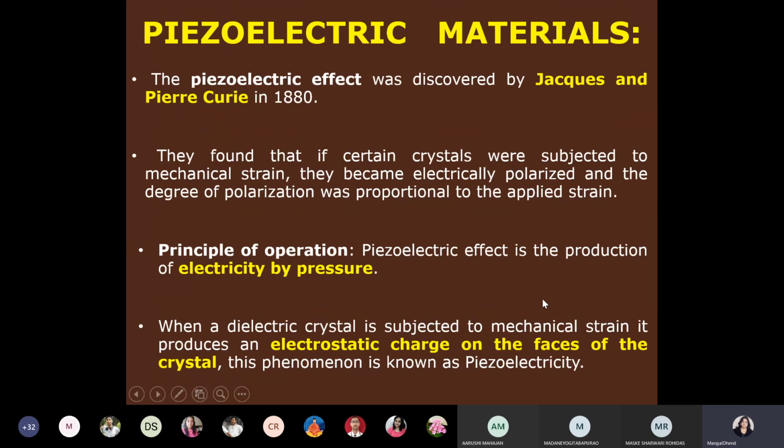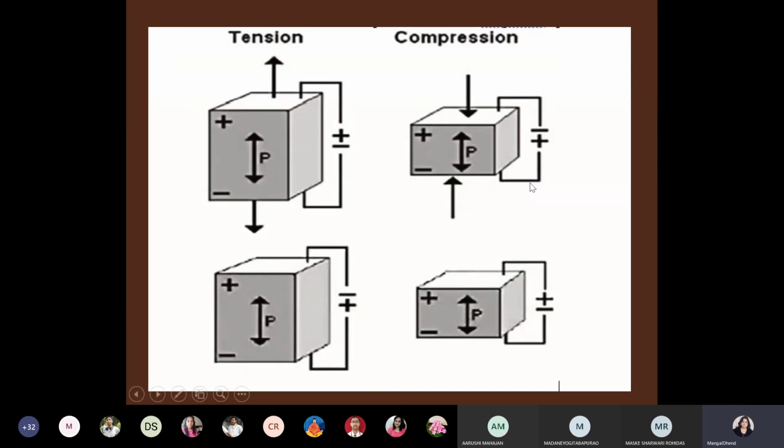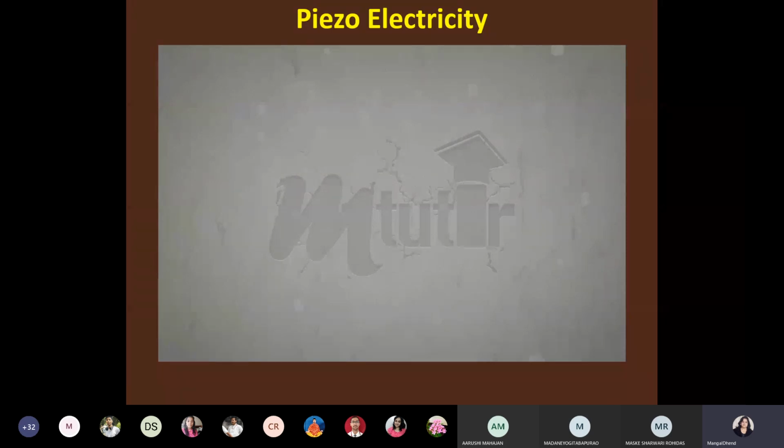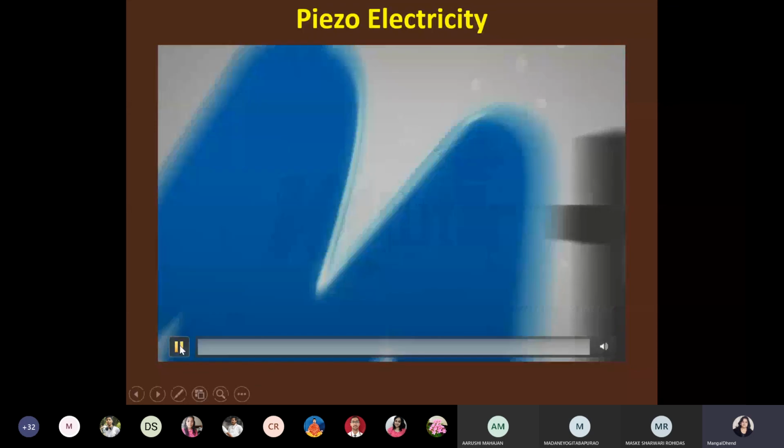Now tomorrow we will study piezoelectric materials, but to understand piezoelectric materials, you have to remember ferroelectric materials. Then we will be able to compare between ferro, piezo and pyro also. So in piezoelectric materials, you can just apply stress, strain, and then an electric field will be produced. So there is a difference. I want to make you watch this about piezo, and then we will discuss again tomorrow.